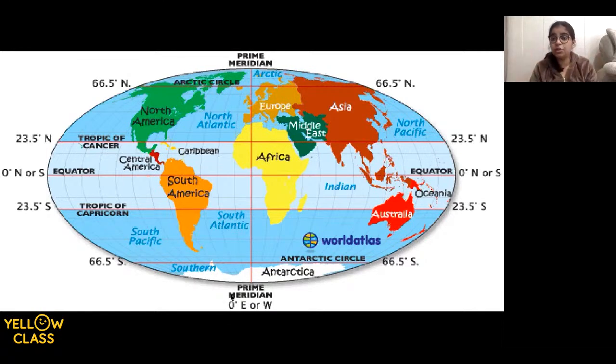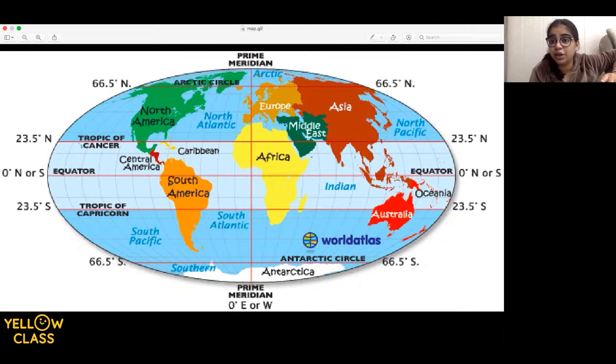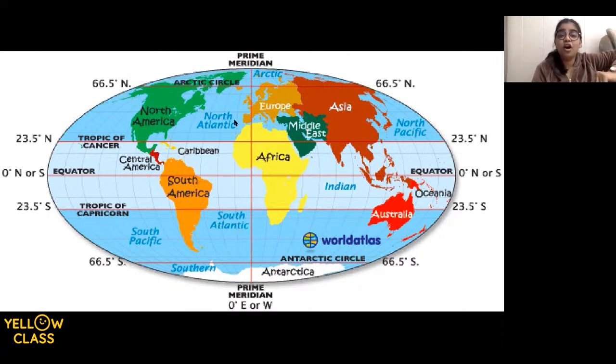Is it clear to everyone? Come on, show me a thumbs up, everyone. Both your thumbs up, and you have to shake them if it is absolutely clear to you. The parallels, the meridians, the 5 important parallels and 1 important meridian. Is the picture clear to everyone? Yes, it is. Okay. All right. Very, very good, kids. So we know about the 5 important parallels.